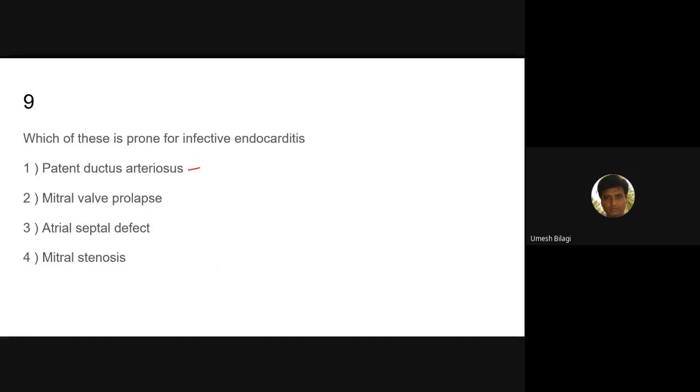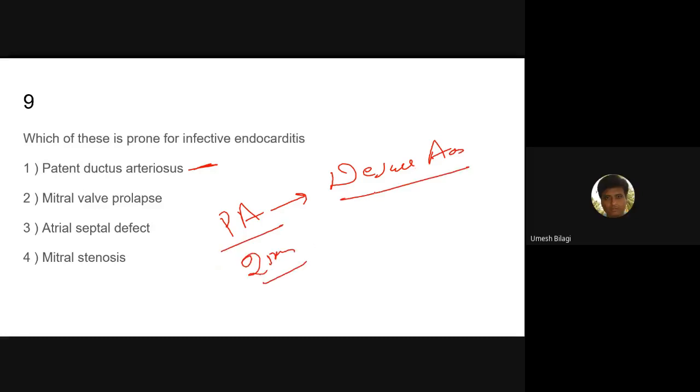Okay. What about this patent ductus arteriosus? Why not infective endocarditis here? It is the communication between the pulmonary artery and the descending aorta. Pulmonary artery pressures are around 25 mmHg at the max. In the descending aorta, you will get around 180 by 90. There is a pressure gradient of 40 to 50.